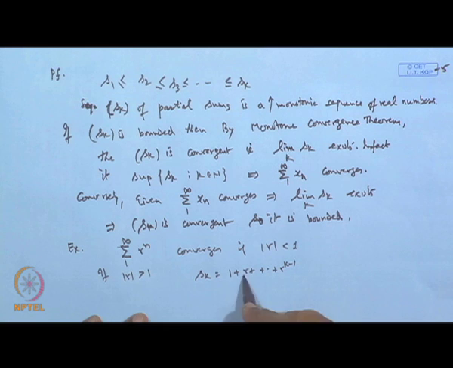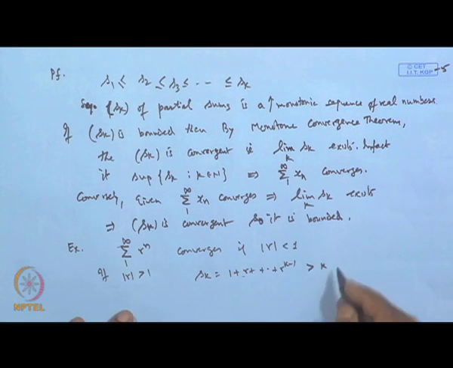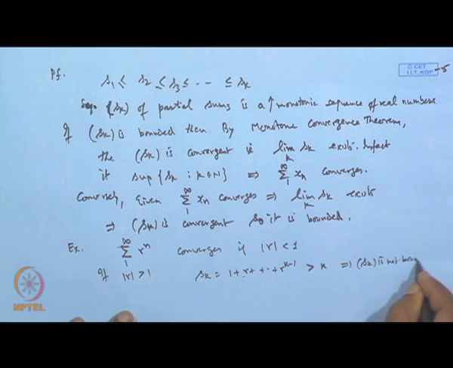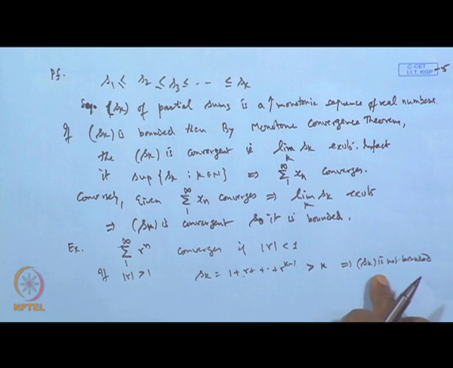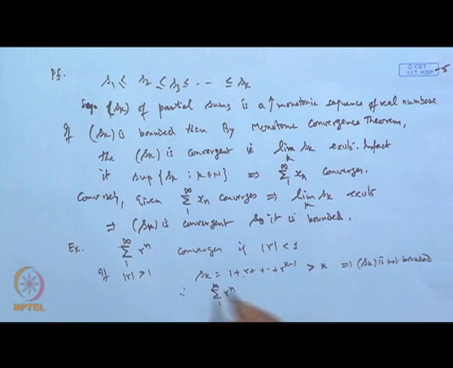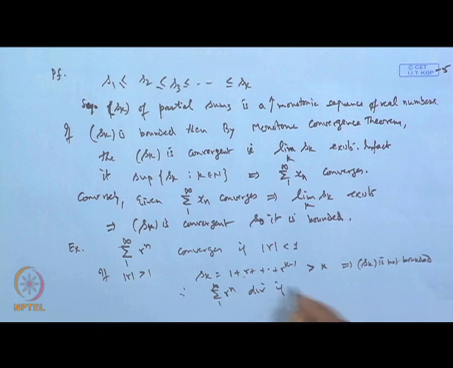Now, each one is greater than or equal to 1, so the sum is greater than or equal to k, is it not? So, the limit of S k does not exist, it is unbounded. Therefore, the S k sequence is not bounded. Okay. So, this series cannot be convergent, because if it is convergent, the sequence of the partial sums must be bounded as per this result. So, this shows the series r to the power n, 1 to infinity, diverges if mod r is greater than or equal to 1.